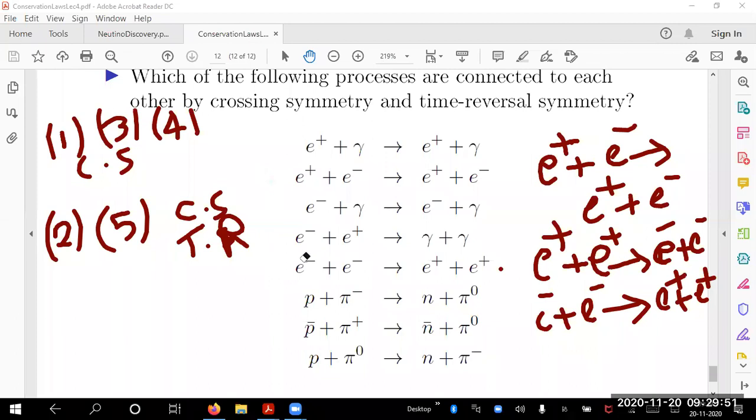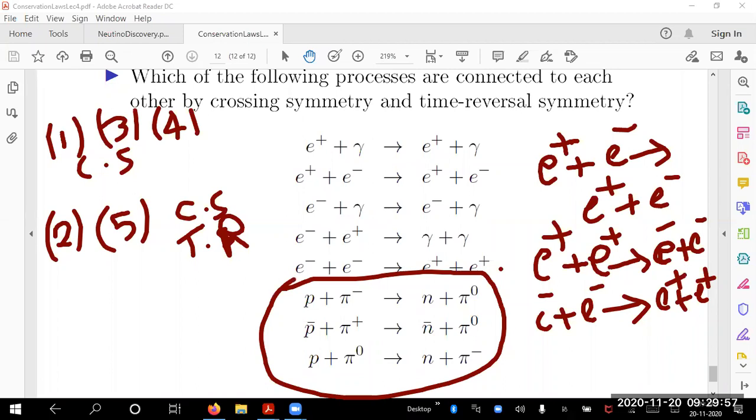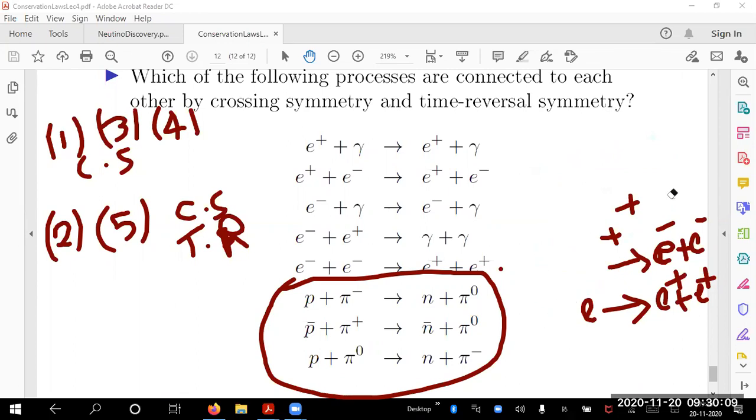Now let us go ahead with the last 3 reactions. Are they related to each other is the question. So now you don't take all these things. Excuse me, ma'am. Okay, let us write it. Okay, I will write it. So let me say proton plus pi minus.